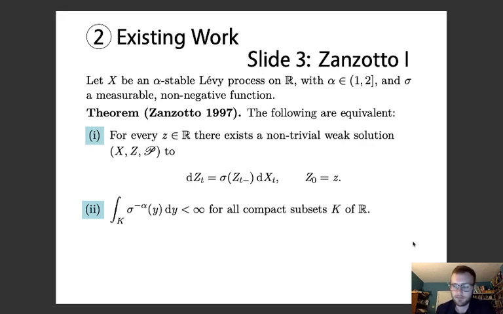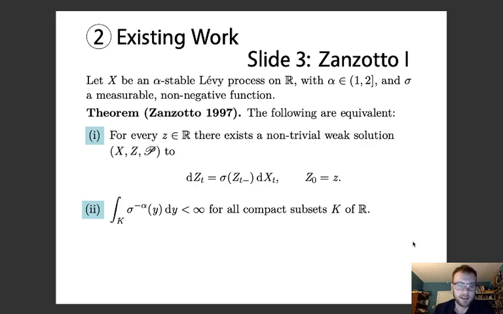This success by Zanzotto of extending Engelbert and Schmidt's theorem almost directly to a broader class of alpha made us think that the same or similar might be possible for other scaling factors alpha. In general, stable processes can have alpha between 0 and 2, not inclusive of 0, inclusive of 2. But as you get closer to 0, the behavior of the process becomes, in a sense, more volatile and less similar to the Brownian motion. But we had an idea that an extension further might be possible.